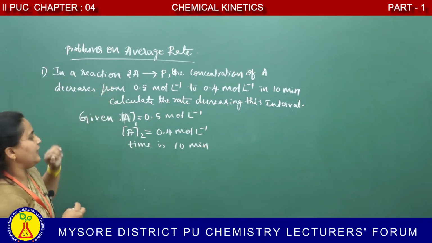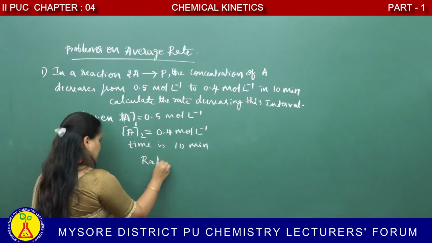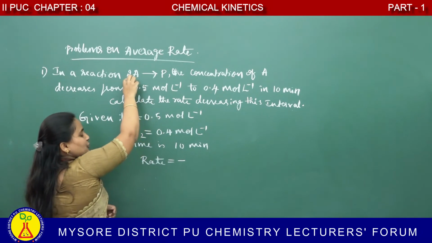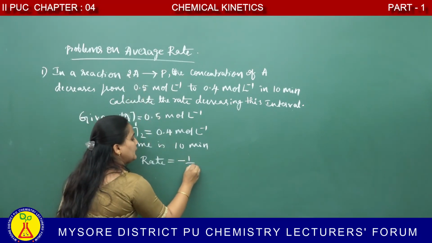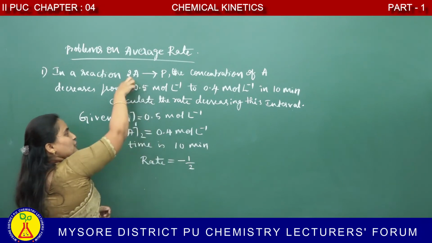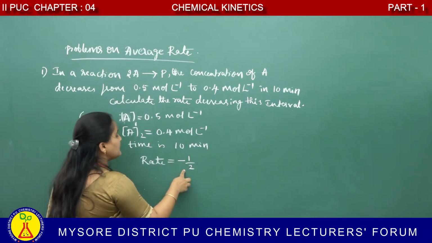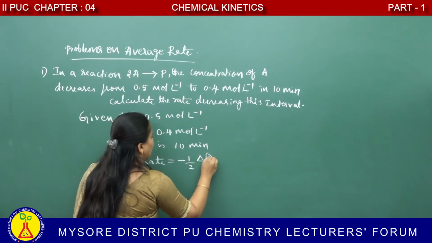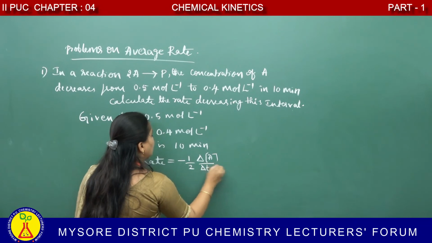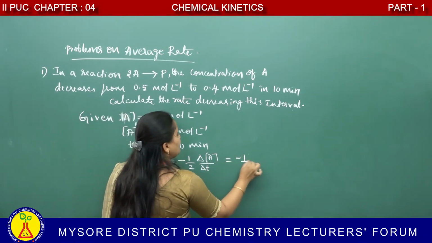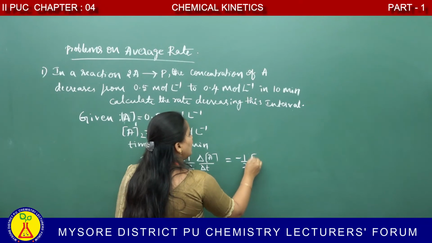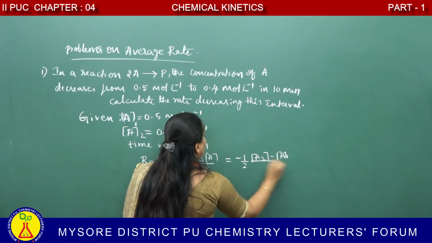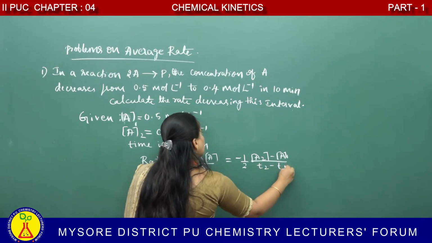How do you find out the rate? Rate is equal to minus, what is the stoichiometric coefficient here? 2, so 1 by 2. Why ma'am is it a negative sign? Because this is a reactant, therefore minus of delta A divided by delta t. Delta A means A2 minus A1 at t2 minus t1.